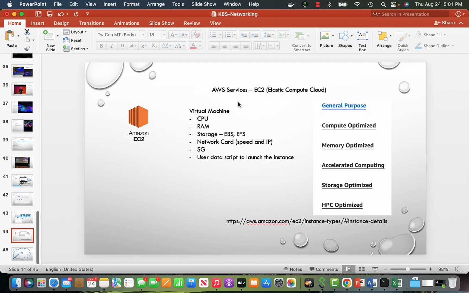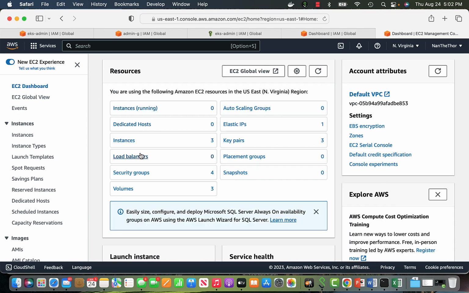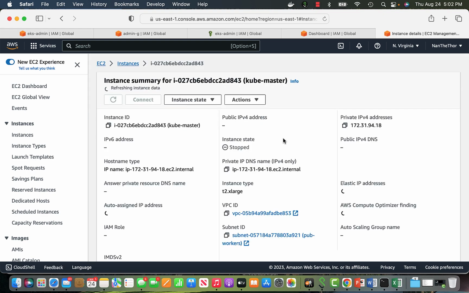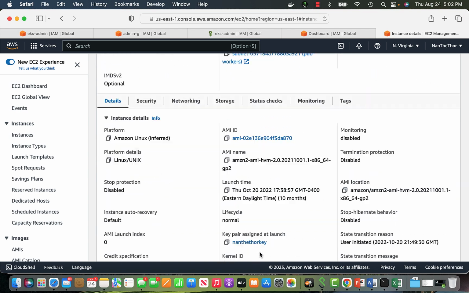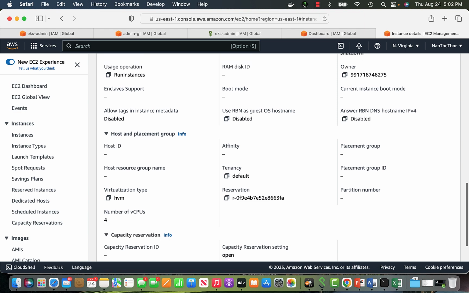Let me go to the console. Over here, let me go to the EC2 dashboard. I have a couple of EC2 instances. I don't have an instance running, but I have 3 EC2 instances, and this was part of setting up my own Kubernetes cluster. I will just go to the first instance ID. They're stopped because when I'm not using them, I don't want to have them up and running. Slowly, we can go into the detail of VPC and subnet. But if you see over here, this is a basic T2 instance, which has 4 vCPUs.